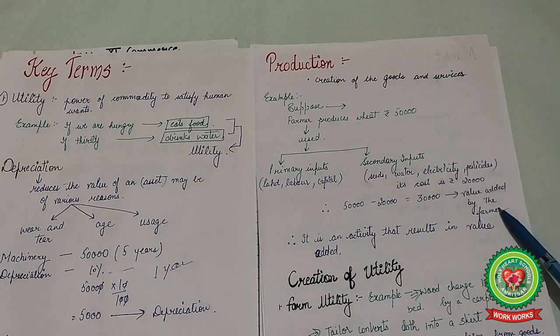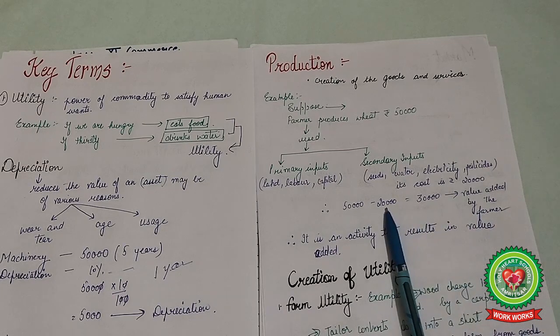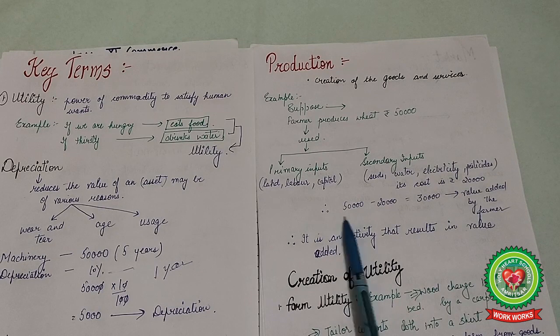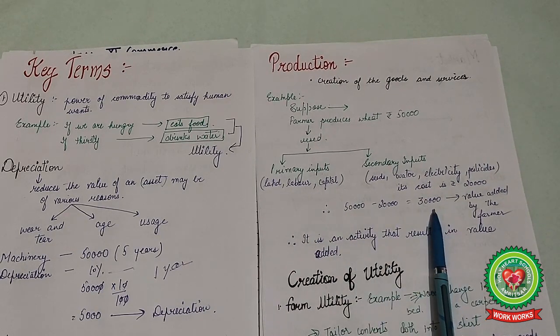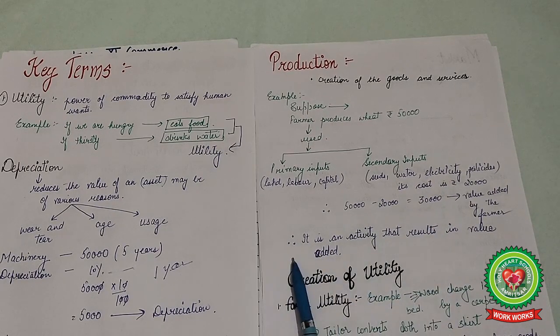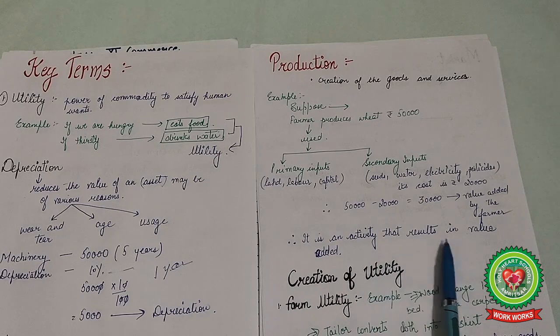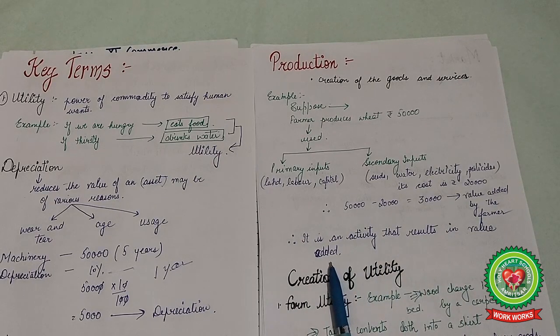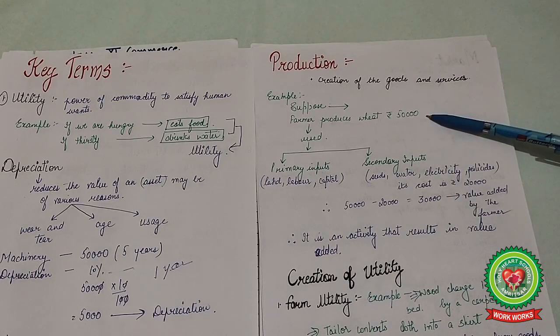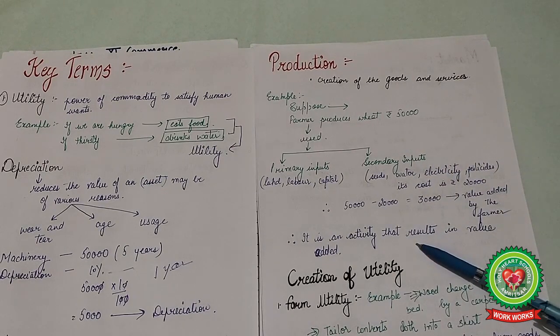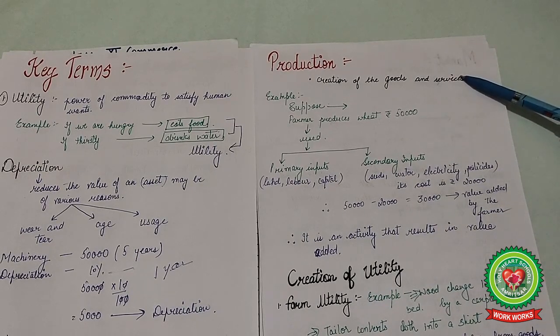The farmer adds value, using the 20,000 worth of inputs in the 50,000 main production, and producing the good is known as production. So we can say that it is an activity that results in value added. Value should be added and it costs more. That is why it is known as value added or creation of the goods and the services.